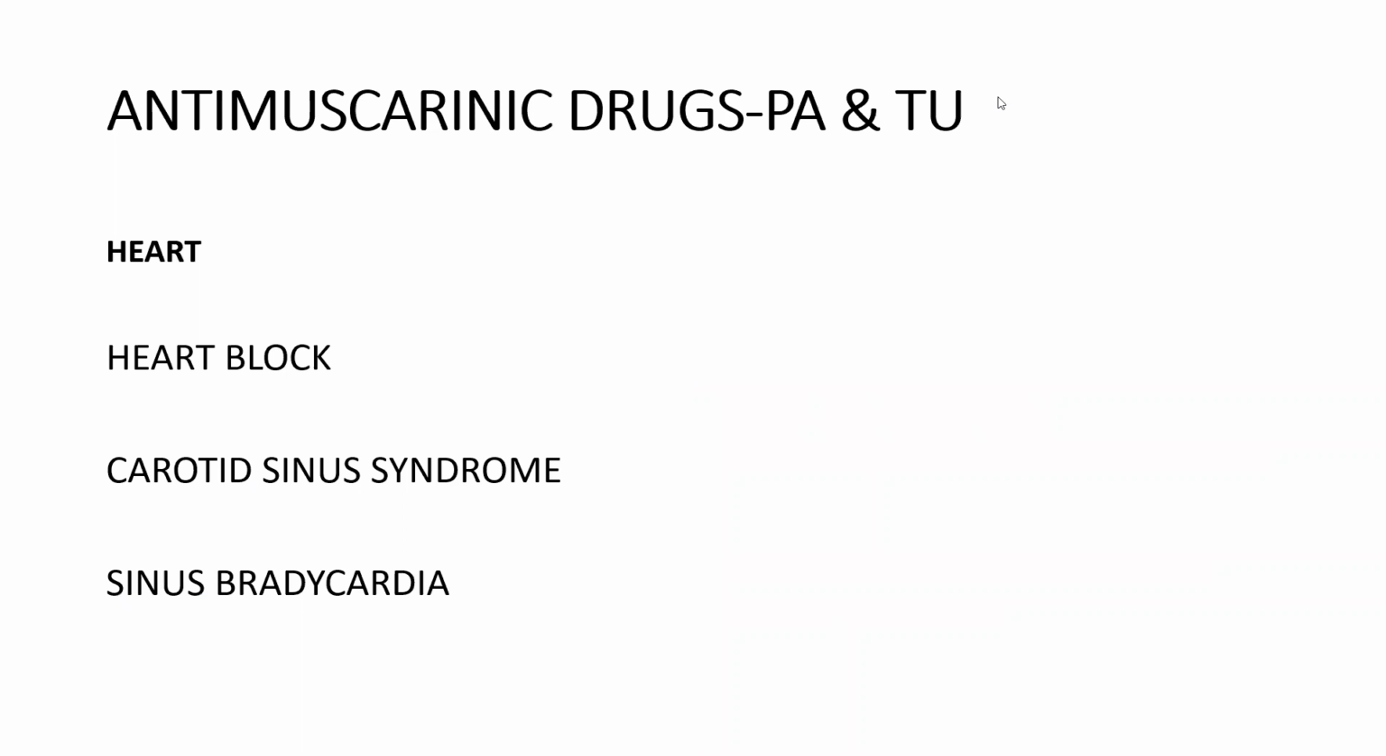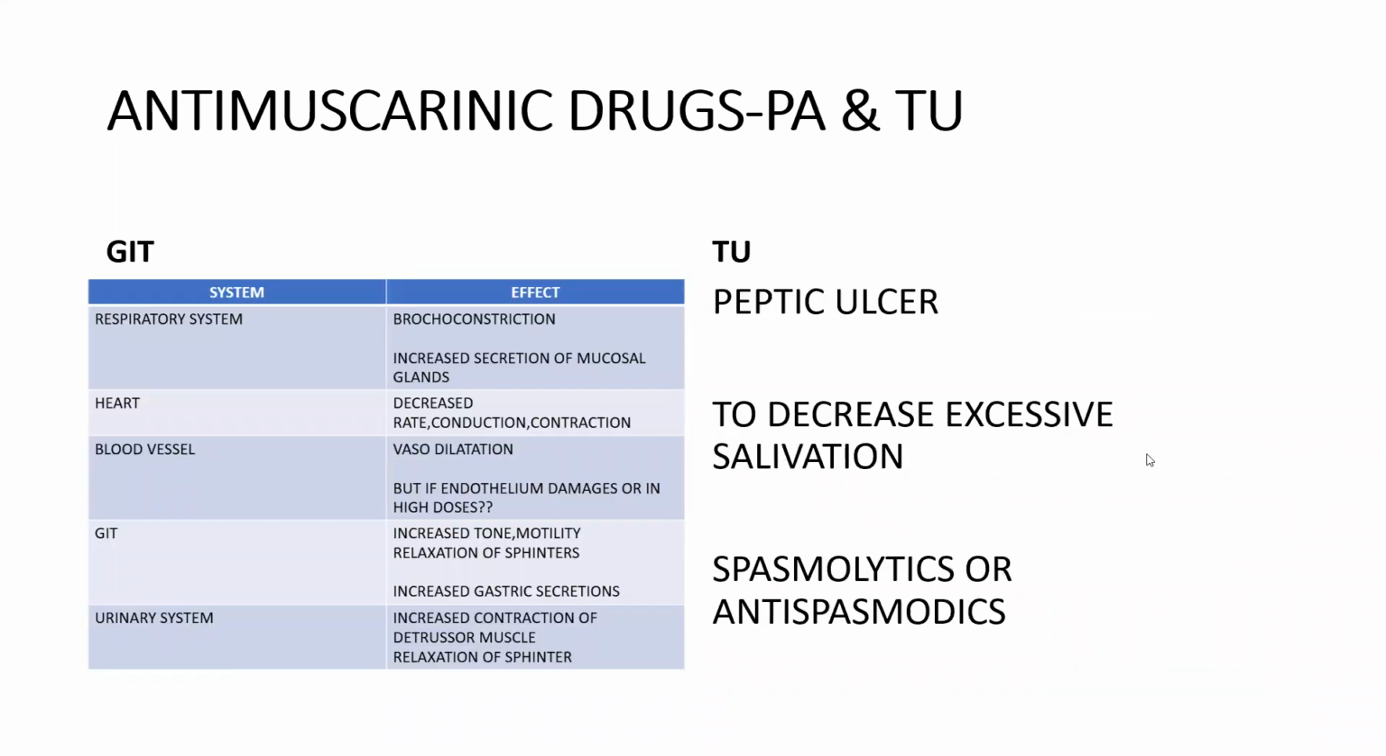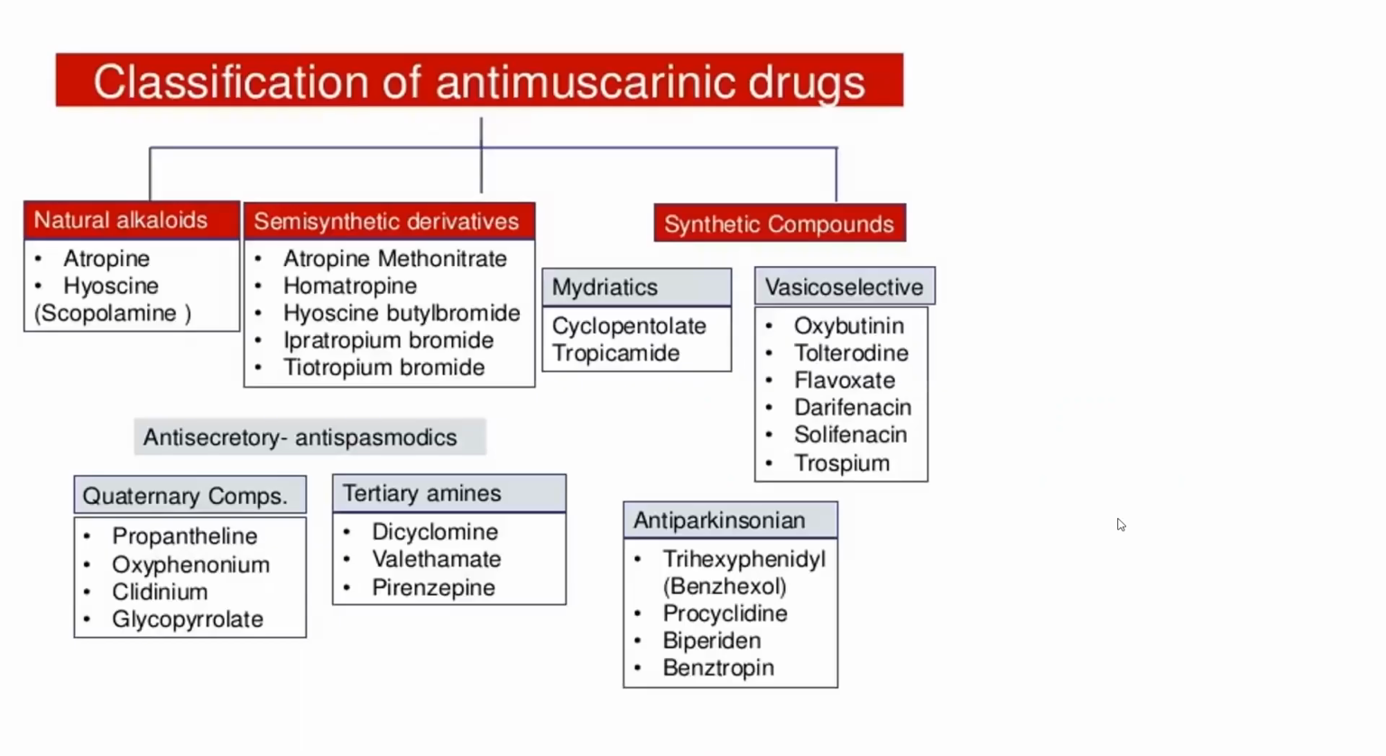And coming to the heart, it is atropine. It is used in second-degree heart block, and it is used in carotid sinus syndrome and sinus bradycardia. So atropine increases the heart rate, so we use that one in bradycardia. And then coming to GIT, it is used in three situations. Number one, peptic ulcer. Number two, in order to decrease excessive salivation. And number three, as antispasmodics or spasmolytics.